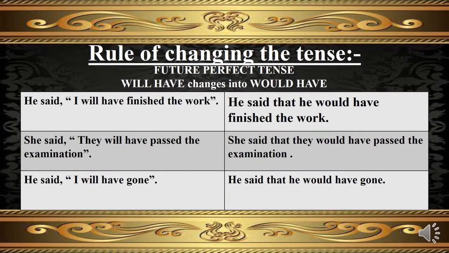Let's discuss the rule of changing the tense in future perfect tense, in which will have changes into would have. In the first example, will have finished the work will change into would have finished the work. In the second example, will have passed the examination will change into would have passed the examination. In the third example, will have gone will change into would have gone.